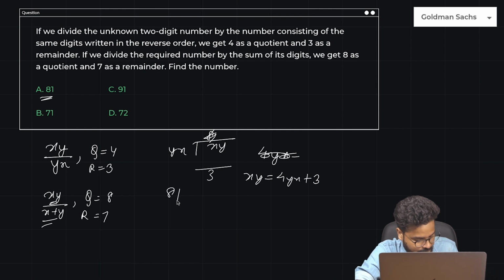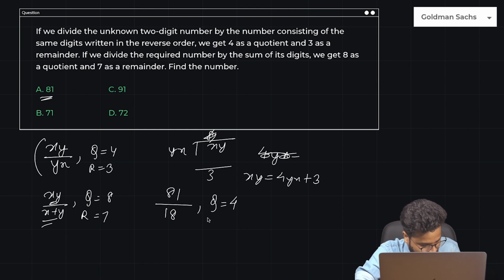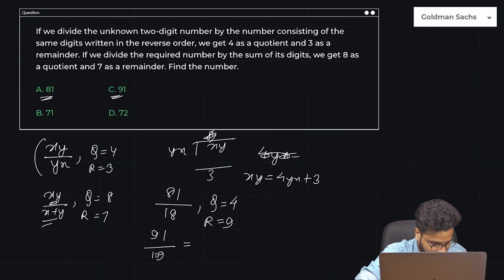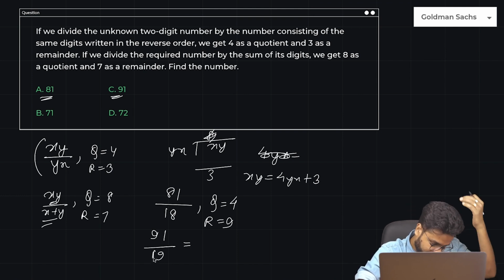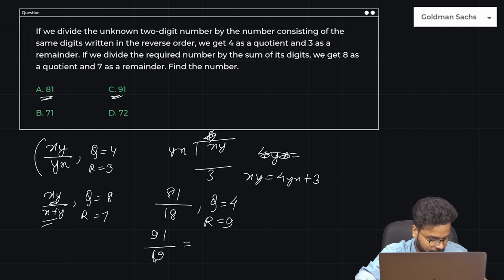81. First condition: if I reverse the digits, it will become 18. If I divide 81 by 18, guys, the quotient is 4, but the remainder is 72, so 9. Does not satisfy. Similarly for 91, if I divide it by 19, how much would that be? What is 19 into 4, guys? Sorry, 76, right? And what is 19 into 5?